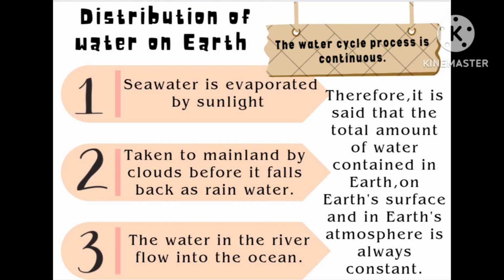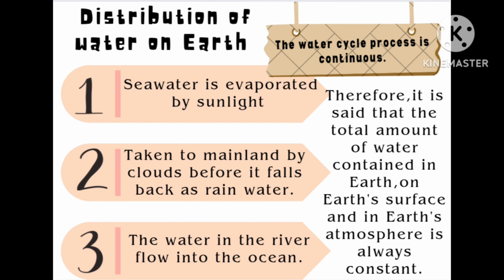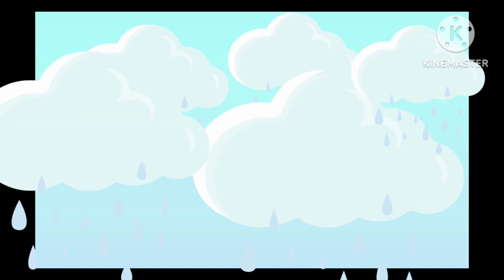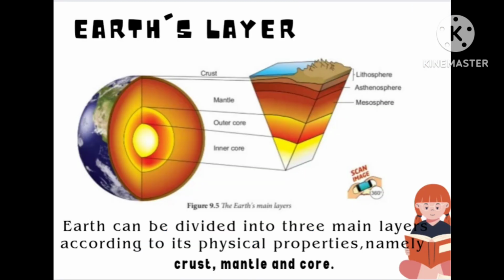Now let's move on to our next topic, the distribution of water on Earth. There are 3 main steps. Firstly, the seawater is evaporated by sunlight. Second, it's taken to the mainland by clouds before it falls back as rainwater. Last but not least, the water in the rivers flows into the ocean. The water cycle process is continuous. Therefore, it is said that the total amount of water contained in Earth, on Earth's surface and in Earth's atmosphere is always constant.